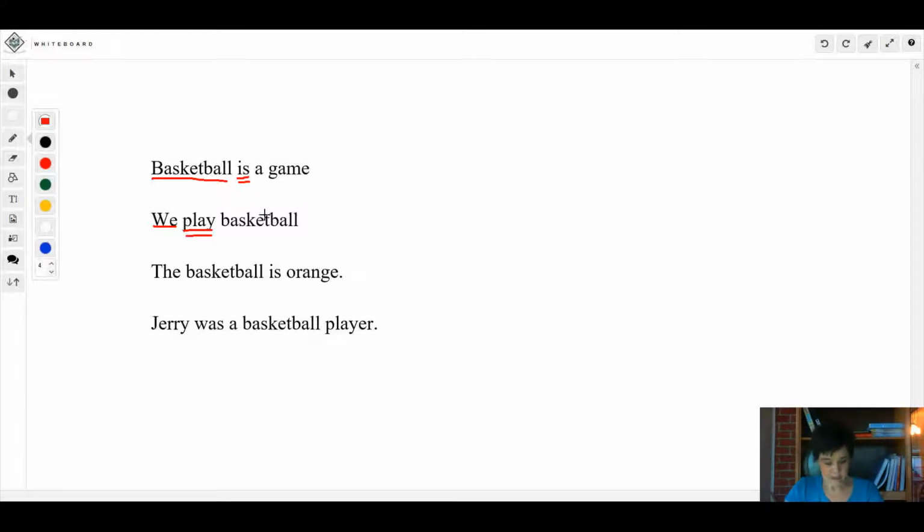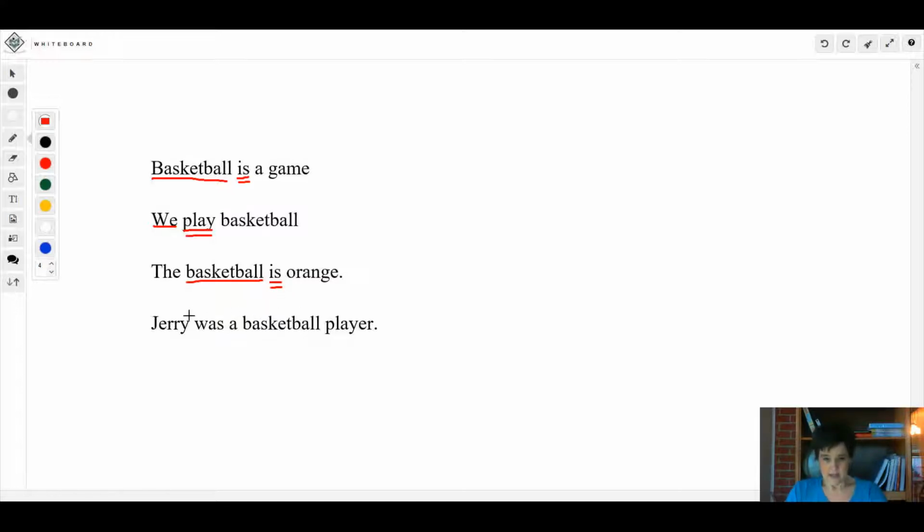Let's look at these two sentences: The basketball is orange, and Jerry was a basketball player. Let's find our verb. In the first, is is a linking verb. Who or what is? Basketball.